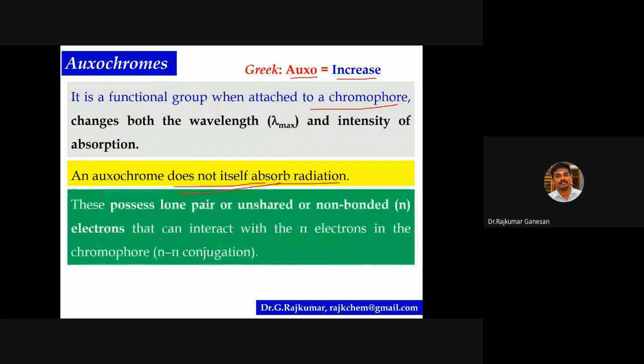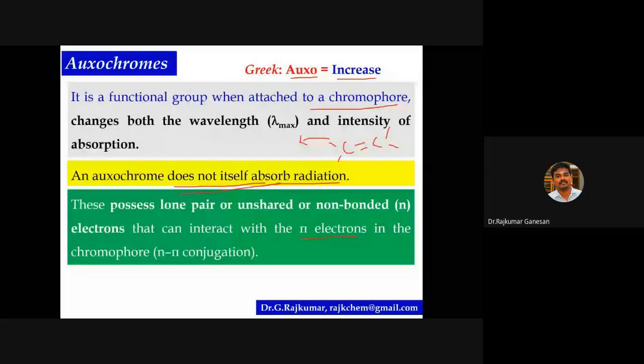These possess lone pair or unshared or non-bonded electrons, so that they can interact with the pi electrons of the chromophore. A chromophore means it should possess an unsaturated bond, as we have seen in the previous slides. A carbon-carbon double bond is an example of a chromophore. So I am going to attach a substituent here, for example, X. X does not itself absorb any radiation. It does not give any color.